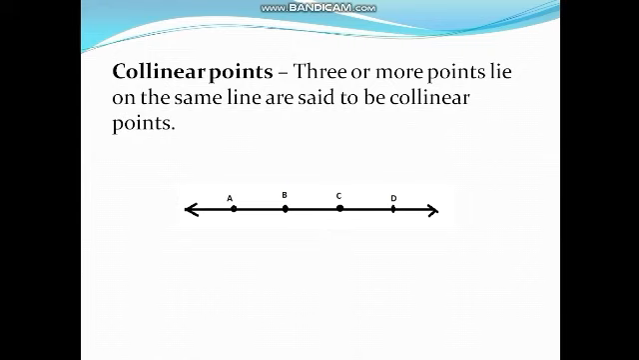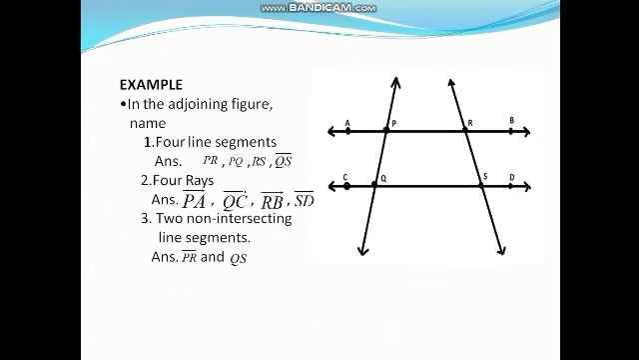Now move to the example. From the figure, we have to write the answer. For question number 1, 4 line segments. As we know, a line segment is a part of a line, thus we have to select 4 parts of a line. But remember to describe the segment with the symbol of a bar placed over it. Here the 4 line segments will be PR, PQ, RS, QS.